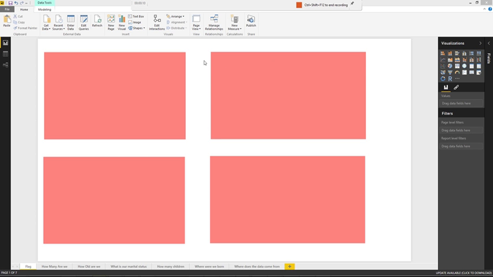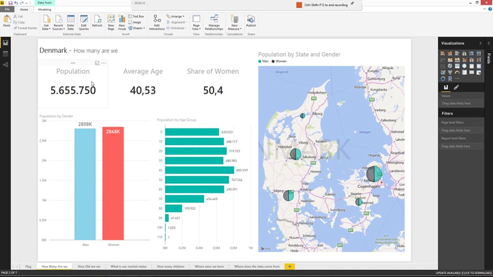I have created a dashboard using data from Statistics Denmark and also other public datasets, retrieving regions and municipalities from about Denmark. The dashboard contains first of all a front page showing that we are 5.6 million in Denmark. The average age is around 48 years old and the share of women in Denmark is 50%. We can also see the split here.